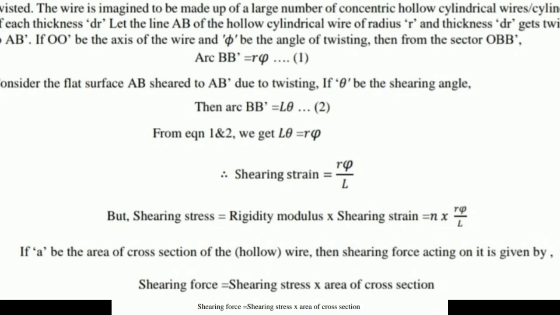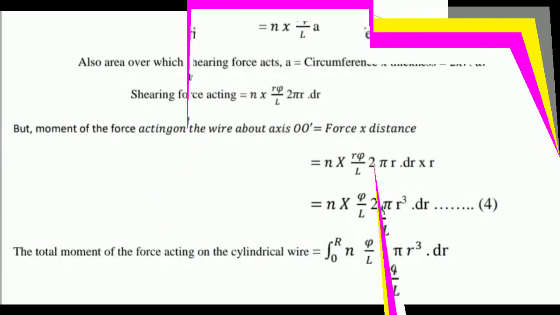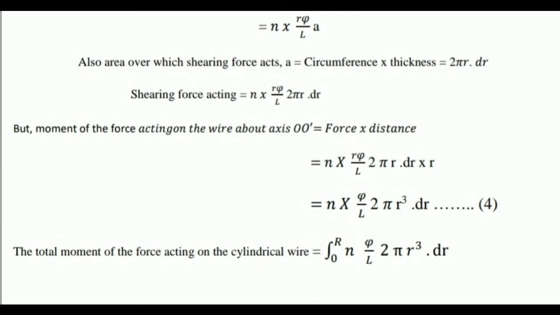If small a be the area of a cross section of a hollow wire, then the shearing force acting on it is given by shearing force equals shearing stress into area of the cross section. In the next step, we write N into R phi by L into A. The area over which shearing force acts is nothing but A, which equals the circumference of the cylinder and thickness of the concentric circle.